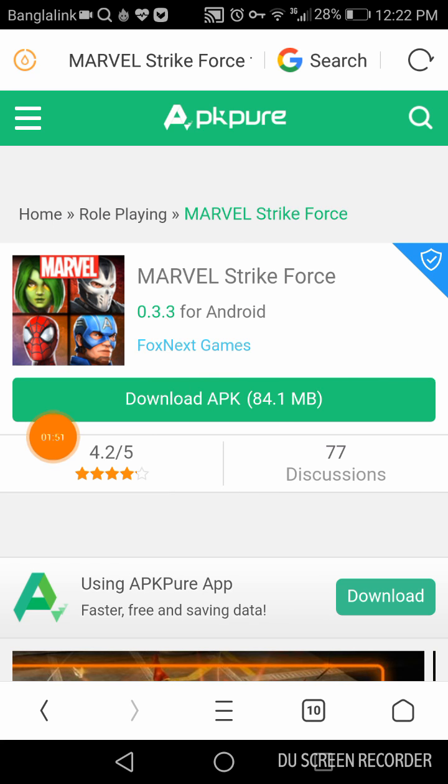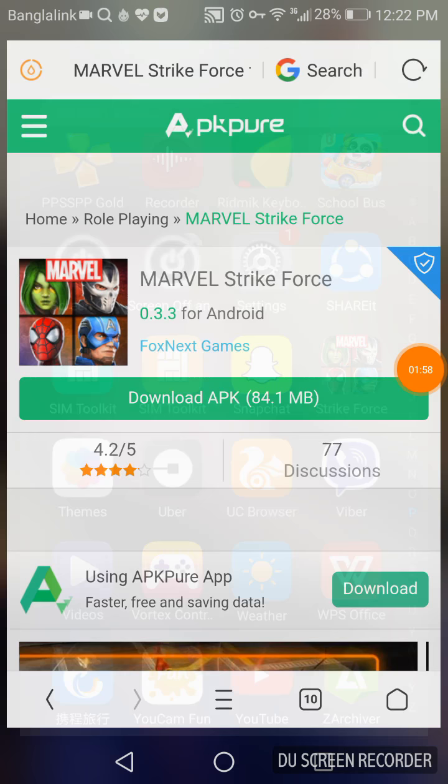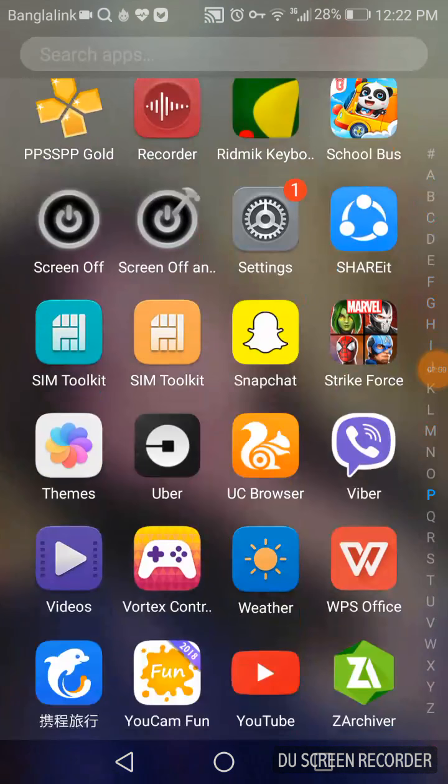Now you have to click on download APK and your download will start. I have downloaded it, so I will not download. Now I'll show you the gameplay of this.